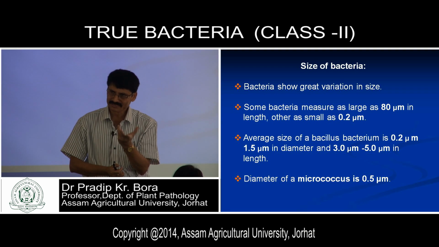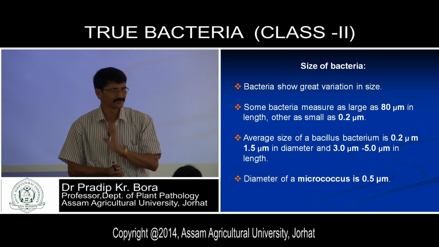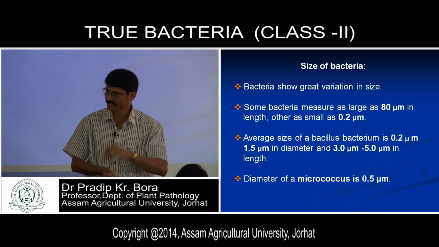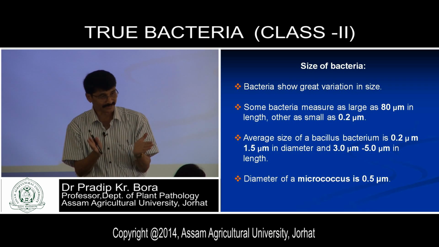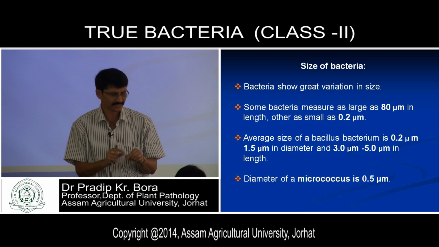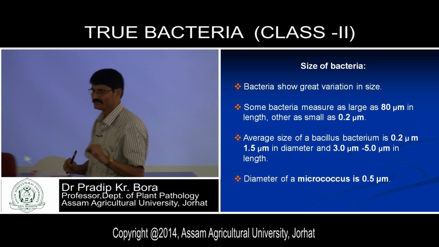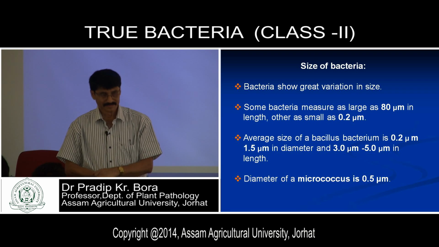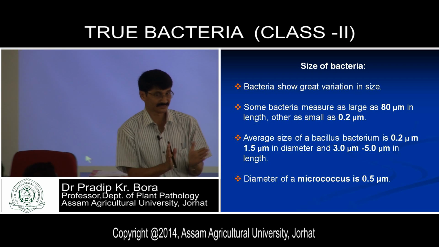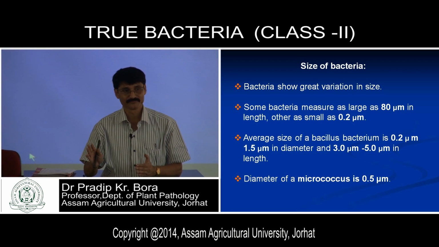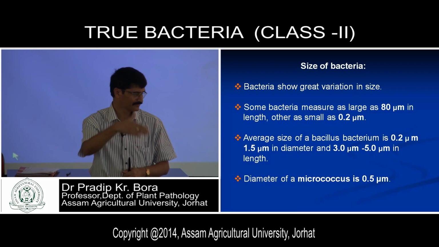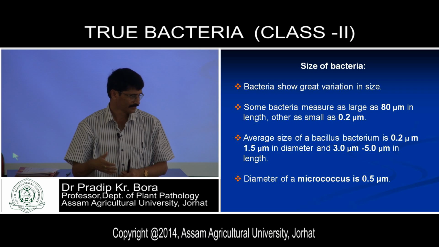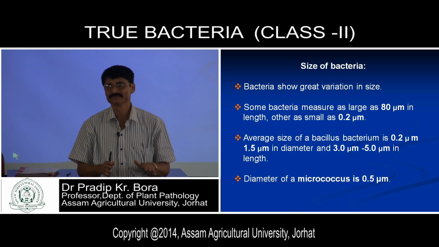See, by knowing the smallest size of the bacteria, that is 0.2 micrometer, we also know the resolving power of the light compound microscope. Because as per definition, the resolving power of the light compound microscope means the smallest structure visible. In this way, you correlate some facts so that you can remember. If you have a correlation with different facts or different terms or different words, we can remember in a better way. Always try to make correlation so that you can remember.